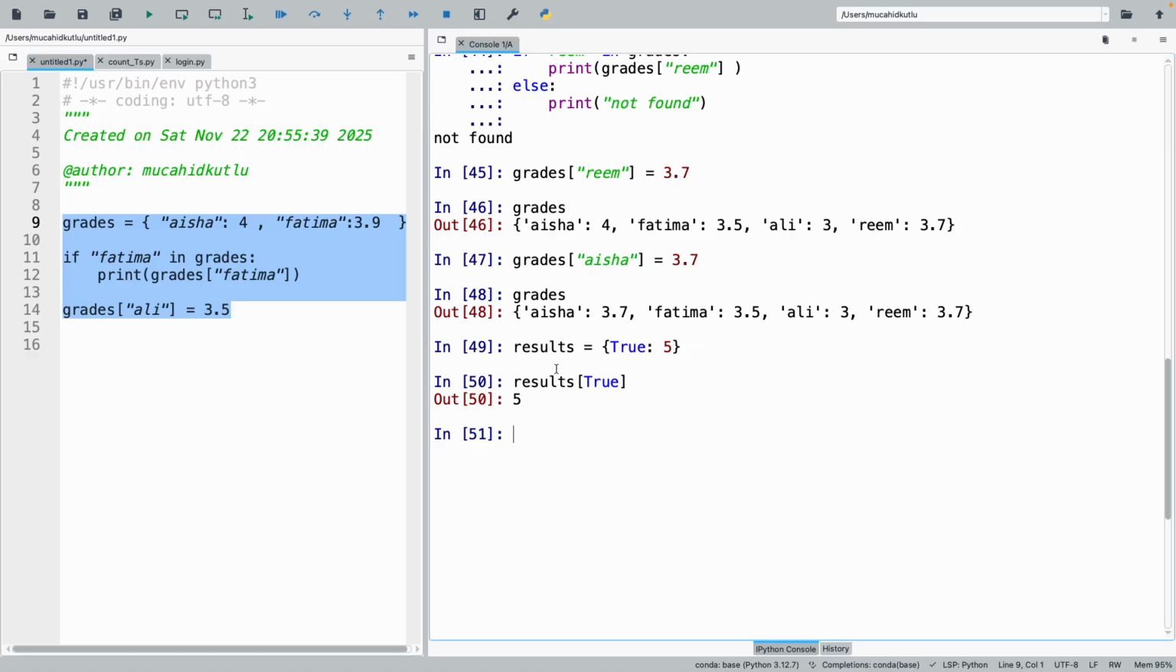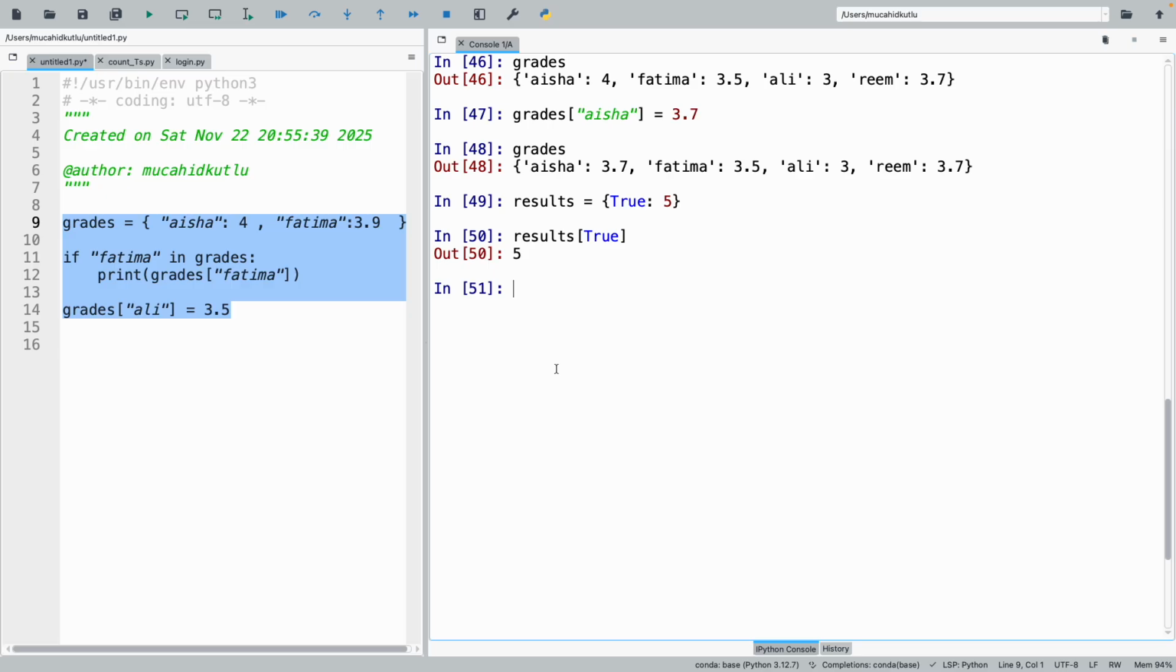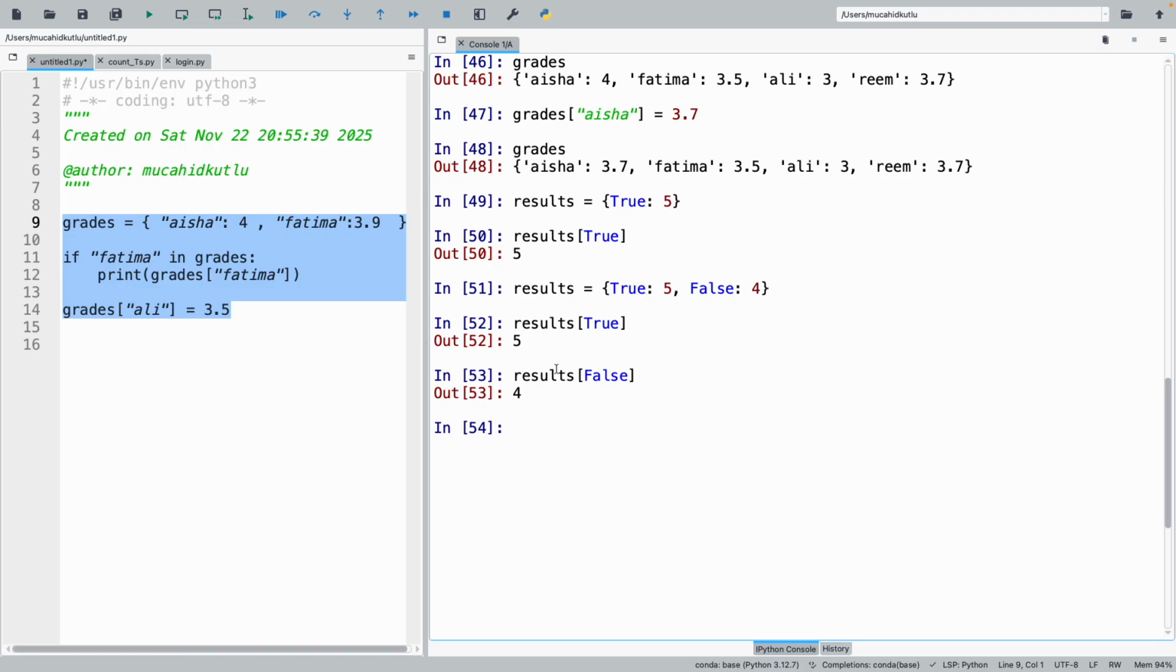For instance, as a key, here I used a Boolean variable. I just said true 5. Okay? So I can say true is 5, false is 3, 4. So I'm using the Boolean variables as a key also.